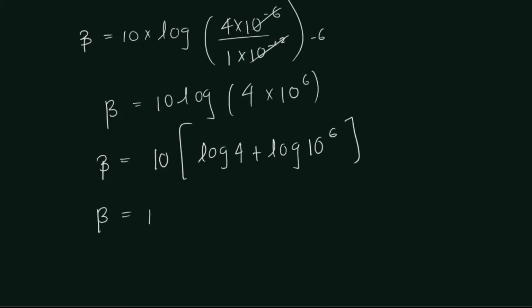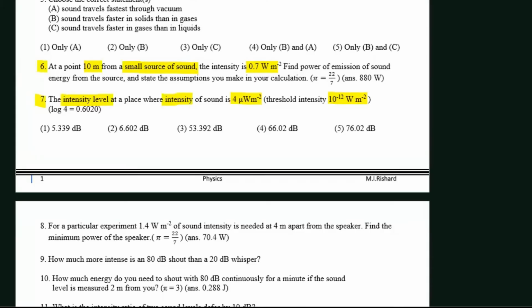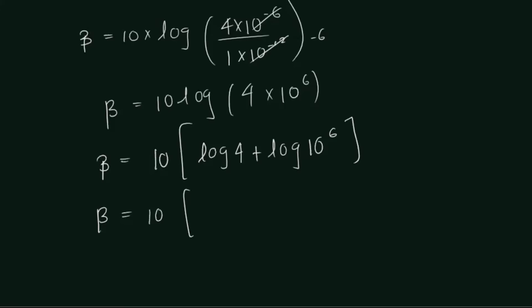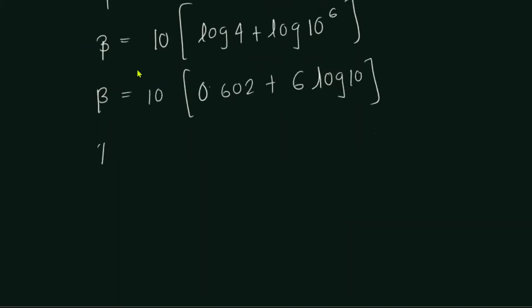So beta can further be written as, what is log 4? They have asked us to take log 4 as 0.602. Plus log 10 to the power 6 is 6 log 10. So therefore, beta can be written as 10 into 0.602 plus 6 into 1. Log 10 is 1. Log 10 base 10 is 1.